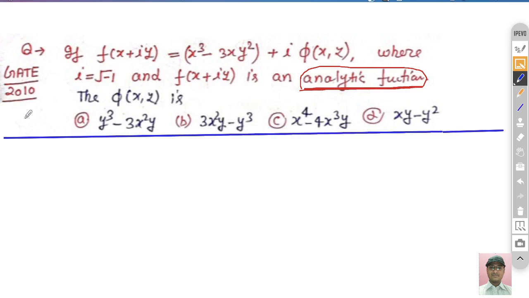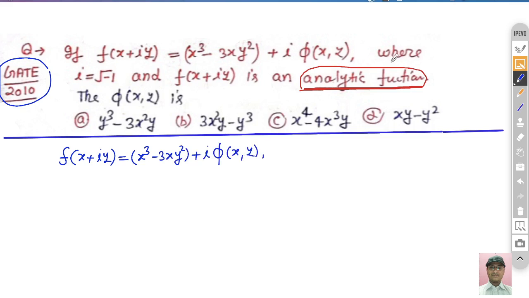Yes, this is the question that has been asked in GATE 2010. Now you see there is a function given, f(z), where z is x plus iota y. It is given f(z) is equal to x cube minus 3x y square plus iota phi of x y, where iota is basically under root minus 1.